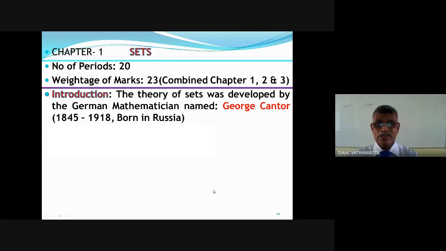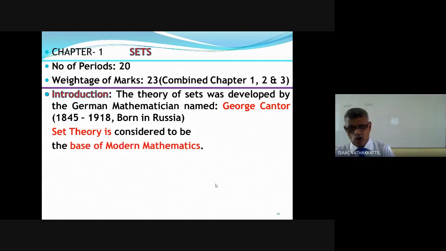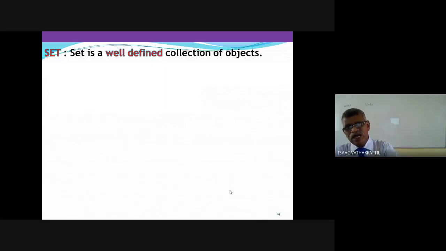If you say English begins with alphabets, mathematics begins with set theory. So what you studied earlier was not the beginning. Now we are going to start. Set theory is considered to be the base of modern mathematics. Okay? Let us see what is a set. A set is a well-defined collection of objects.